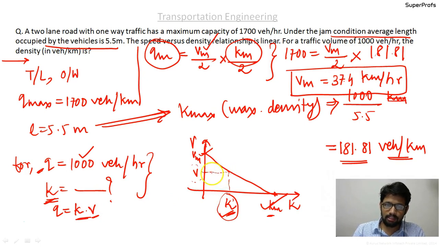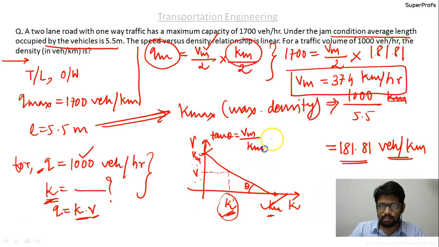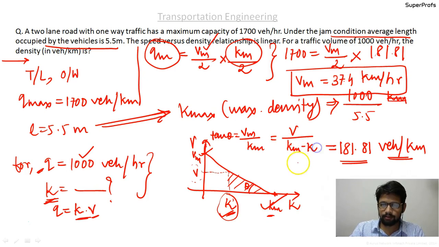So from this linear speed density model, just take tan theta over here. So tan theta equal to Vmax, this Vm, the bigger one, by the Km, which is equal to, again considering this triangle, V by Km minus K.